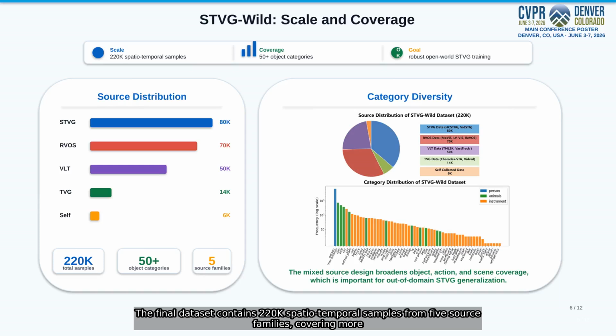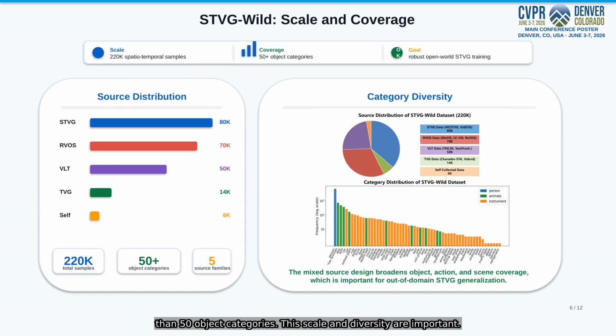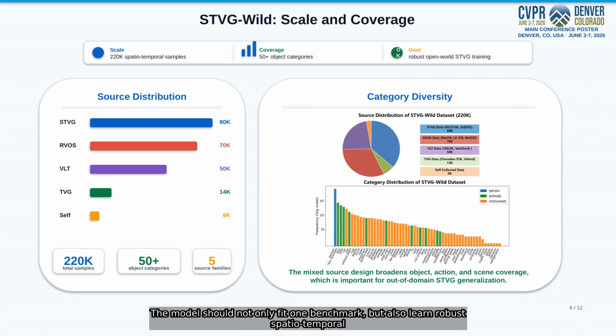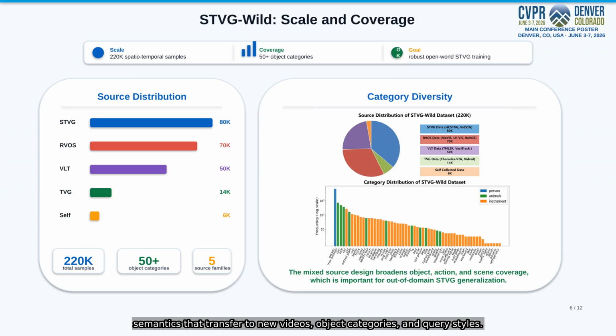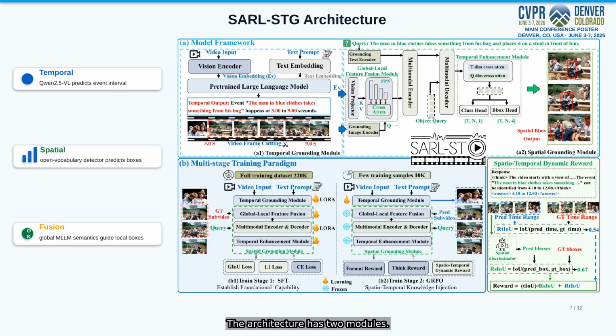The final dataset contains 220K spatial-temporal samples from 5 source families, covering more than 50 object categories. The scale and diversity are important. The model should not only fit one benchmark, but also learn robust spatial-temporal semantics that transfer to new videos, object categories, and query styles. The architecture has two modules.